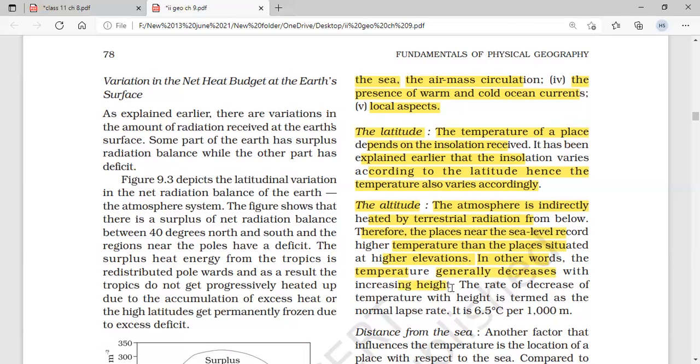As we go up, temperature decreases. You can see if you are going to Nainital, Mussoorie, or Manali, the temperature is lower there because we are living in plains, but in the mountain regions, the hill stations, the temperature is lower because of height. And we know the rate of decrease of temperature is termed the normal lapse rate. It is 6.5 degrees Celsius per 1000 meter.